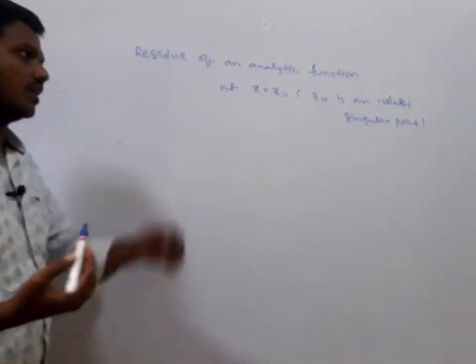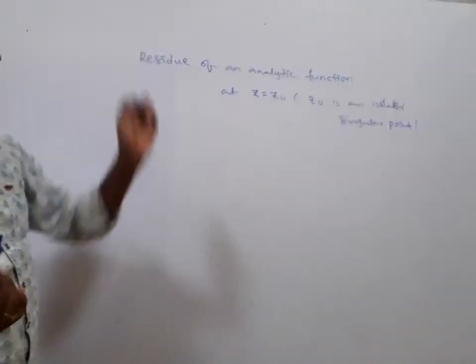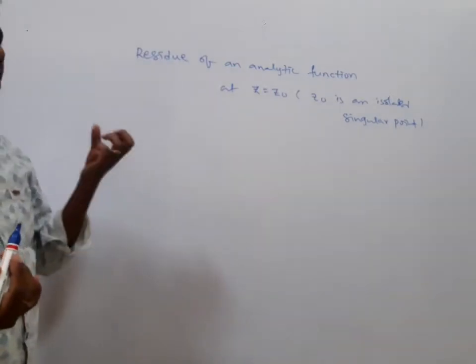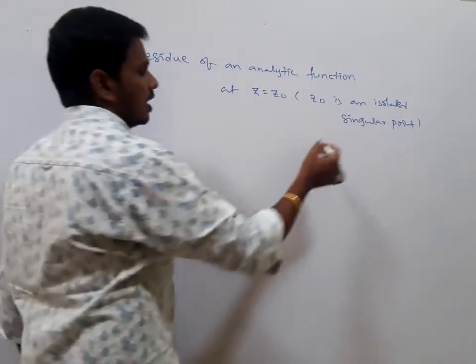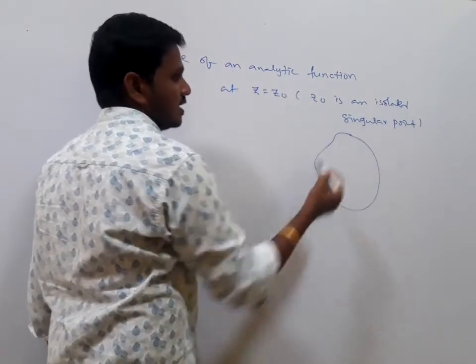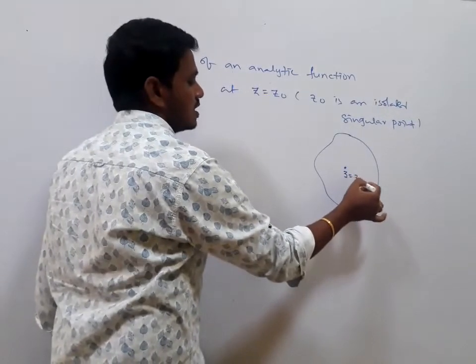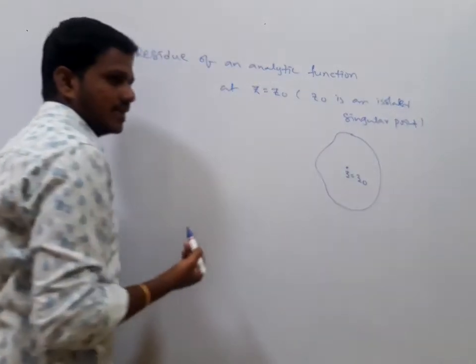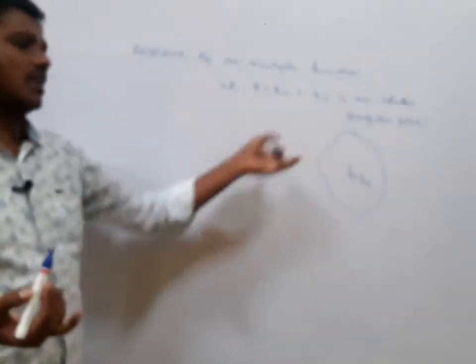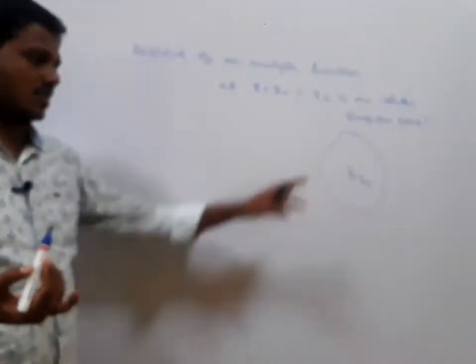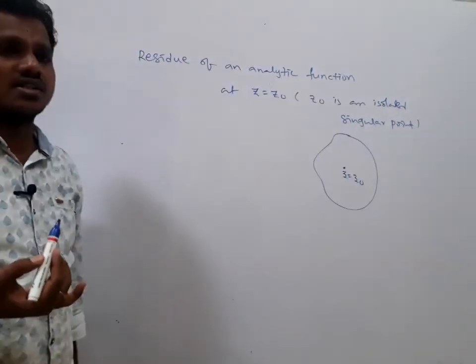So how are we going to find the residue of an analytic function? The residue contributes to the complex integral value. Suppose f(z) is analytic inside the closed contour C, except at the point z equals z0, which is an isolated singular point. In the neighborhood also the function is analytic except at z equals z0.